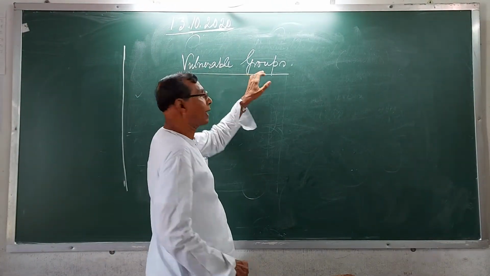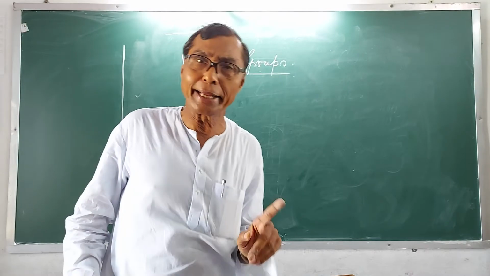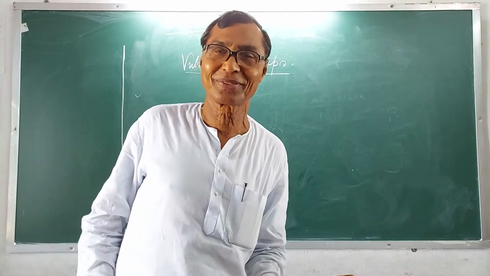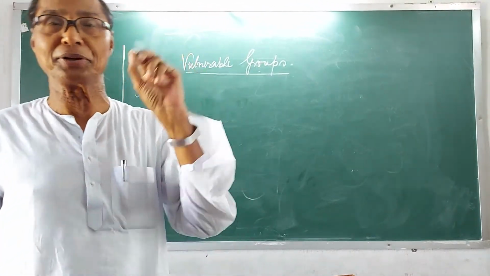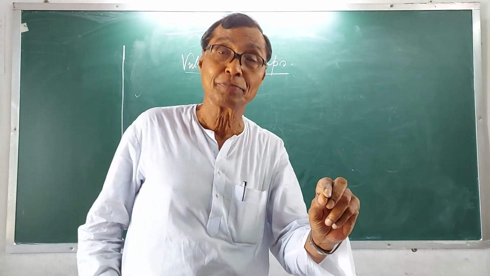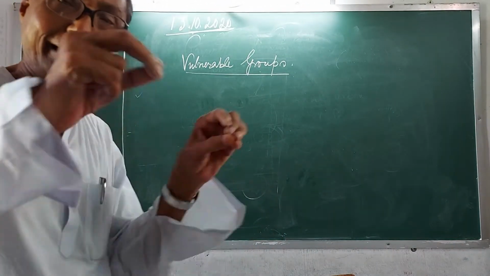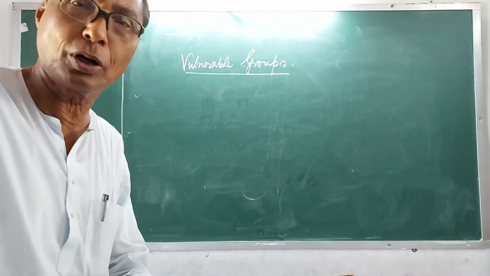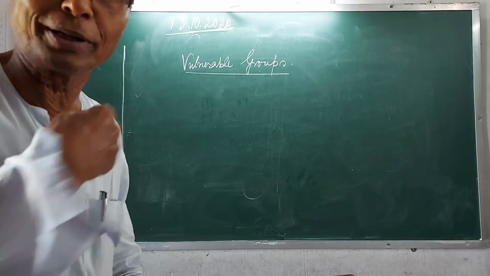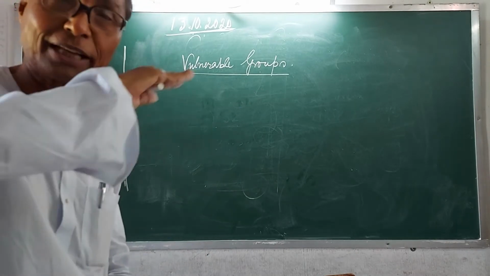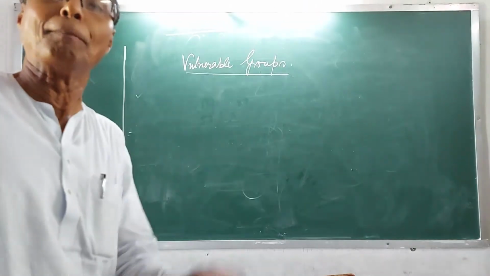Now we are talking about vulnerable groups. Again, let me repeat. Vulnerability means greater probability, greater possibility of becoming poor and remaining poor for the coming years.